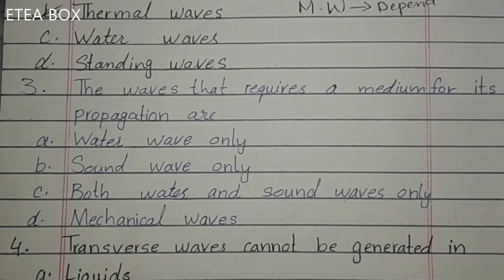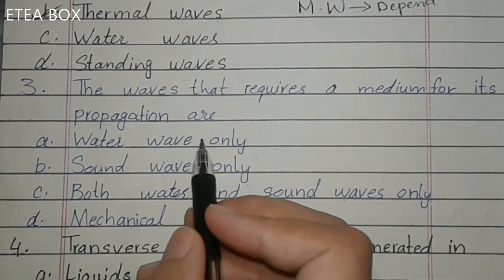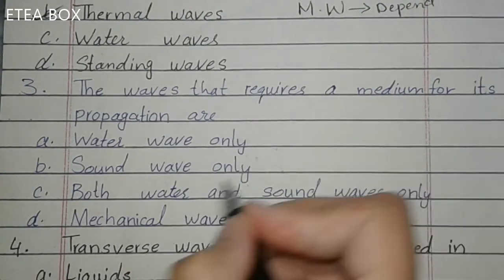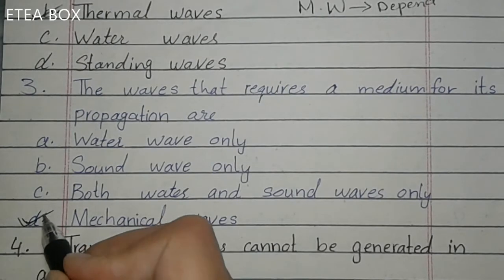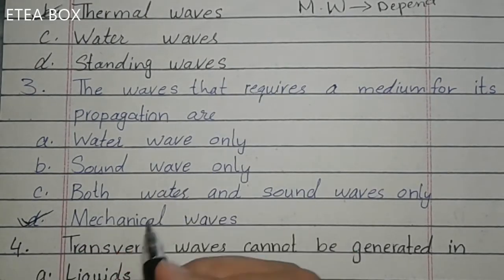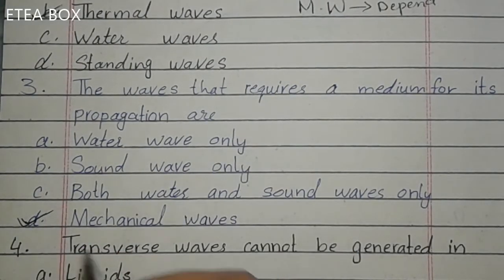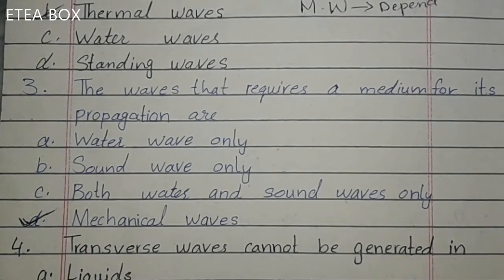Third, the waves that require a medium for their propagation are. We know that mechanical waves require a medium for their propagation. Water waves and sound waves are types of mechanical waves. So here option D is correct for this MCQ.